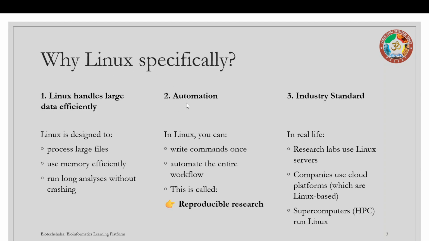The second major reason for using Linux, and this reason is very important, is automation. Let's take an example first. Let's say that you analyze one sample manually. You had one sample and you wanted to analyze it, and you performed all the steps for it. For example, step 1, step 2, step 3, step 4, and then the output.